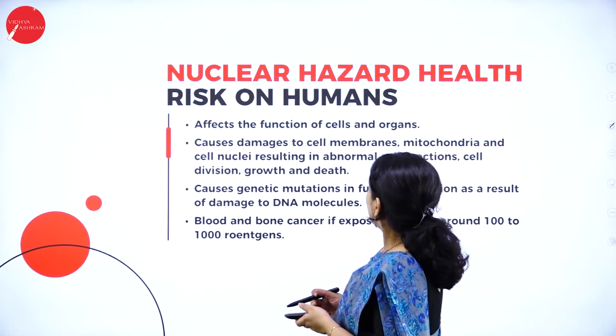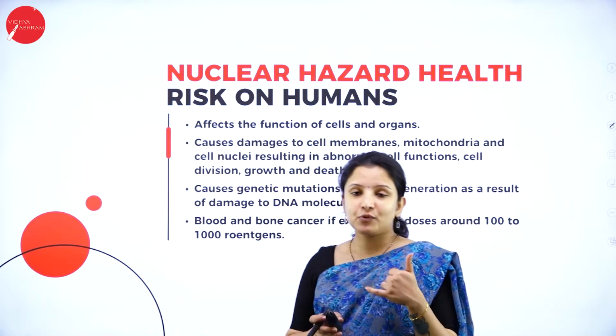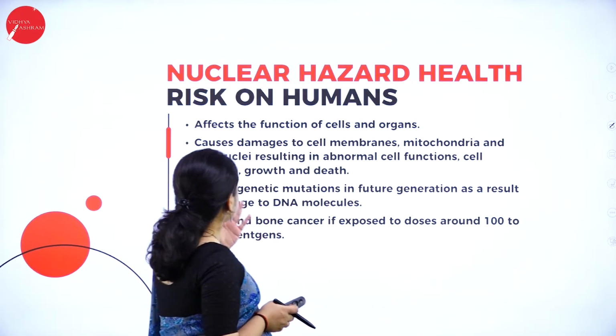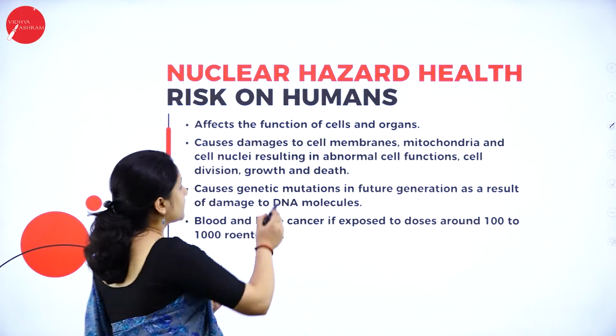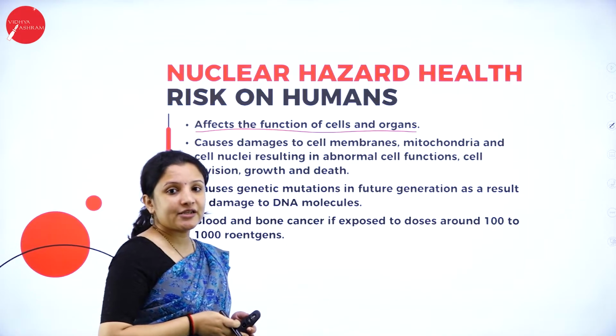So next, talking about the nuclear hazards and the different risks they pose to human health. It affects the functions of the cell and the organelles. Cells usually need to divide.